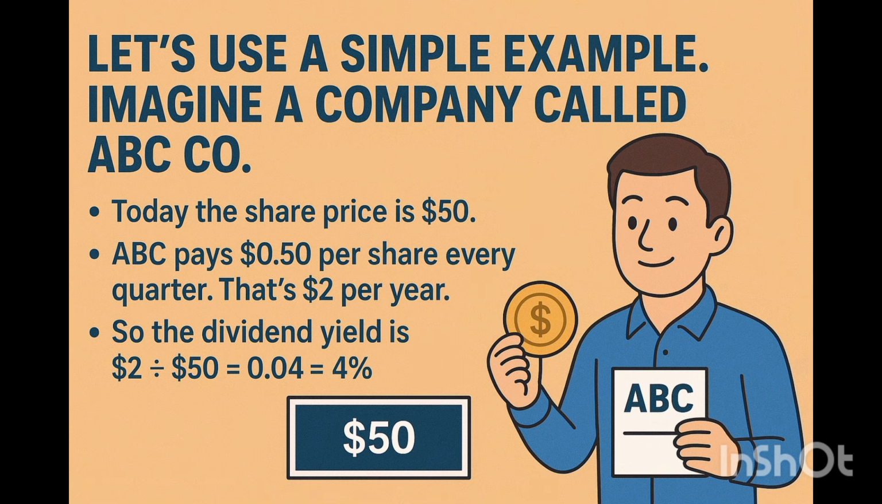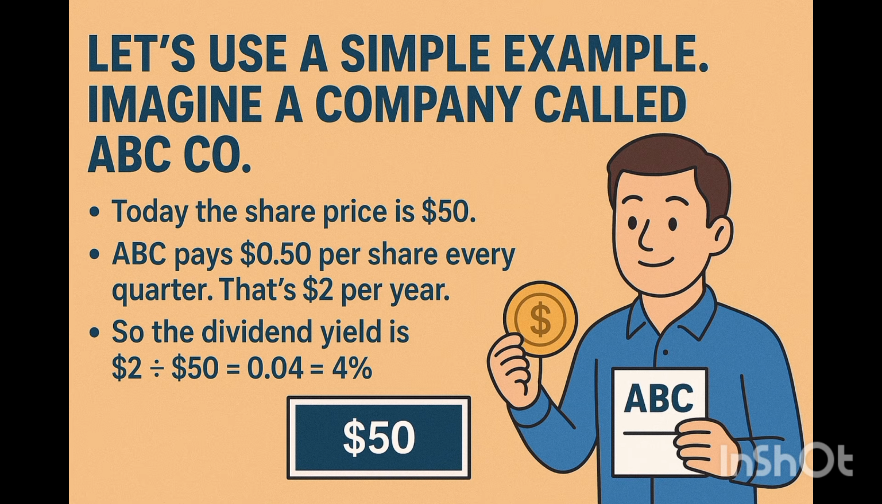So let's use a simple example. Imagine a company called ABC Corporation. Suppose today the share price is $50 and ABC pays you $0.5 per share every quarter. So it means the total will be $2 per year. Then how can you calculate this? I think you understood, but quarterly means 4 times a year. So the answer will be $2 per year. It means you will get $2 per year.